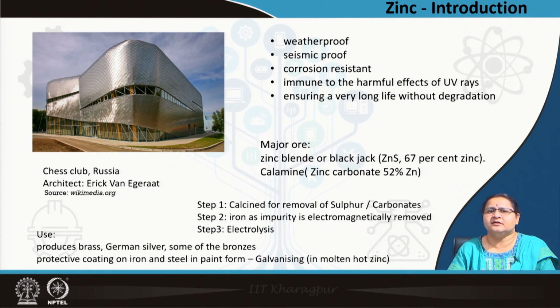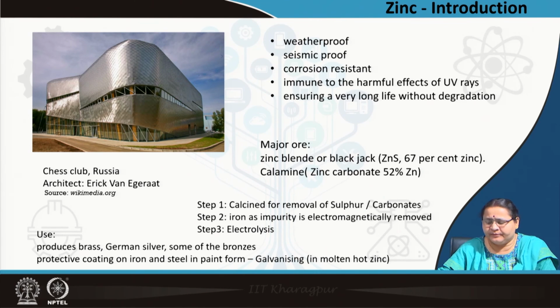Zinc is again used as an alloy for making bronze, German silver, etc., and galvanization is the key purpose which we as architects need to know.